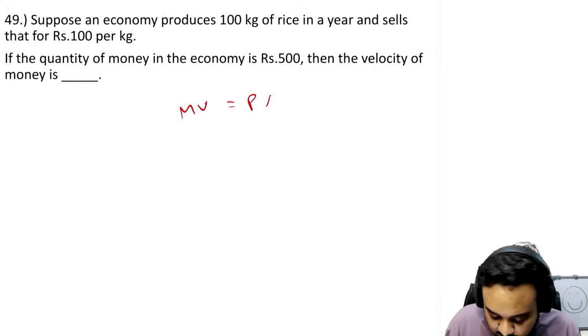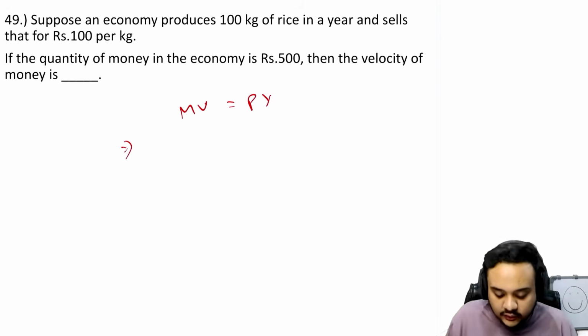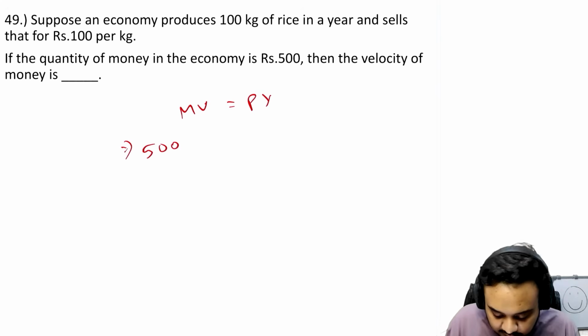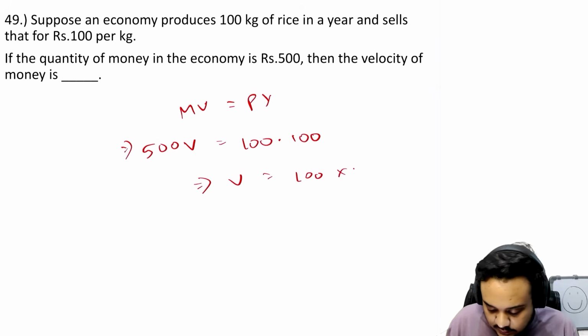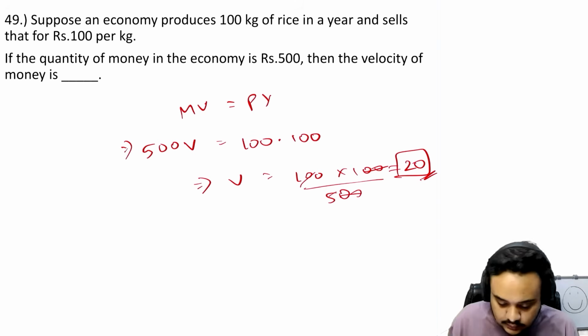MV is equal to PY, and all the values are given except V. So 500 V is equal to 100 into 100, so V is equal to 100 into 100 upon 500, and it is 20. Very easy.